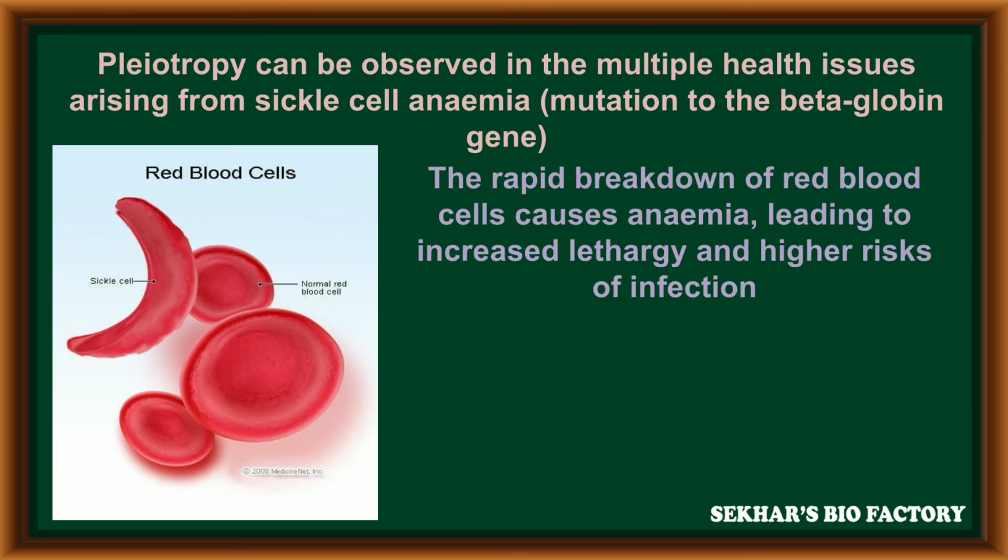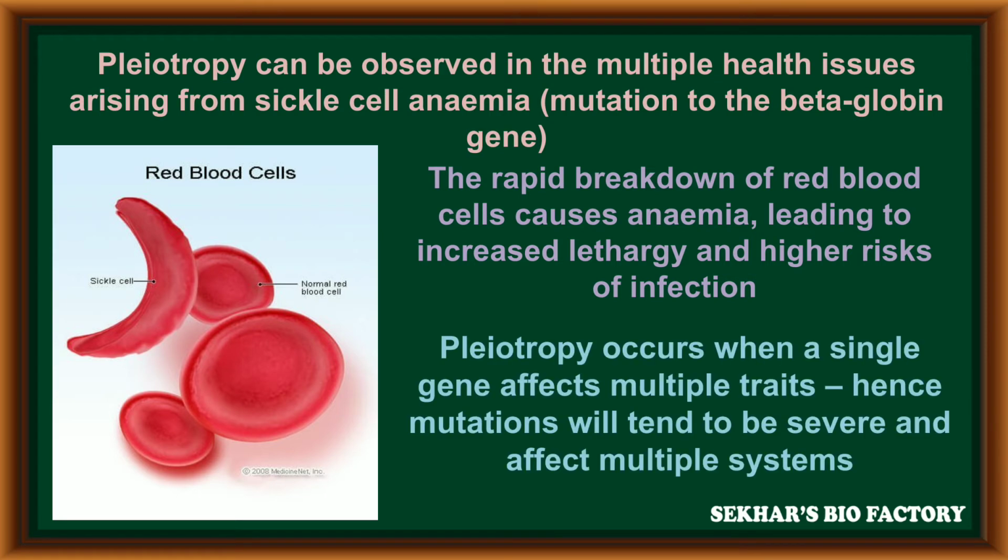The rapid breakdown of red blood cells causes anemia that leads to increased lethargy and high risk of infections. Pleiotropy occurs when a single gene affects multiple traits, hence the mutation affects multiple symptoms. It is the reason for pleiotropism.